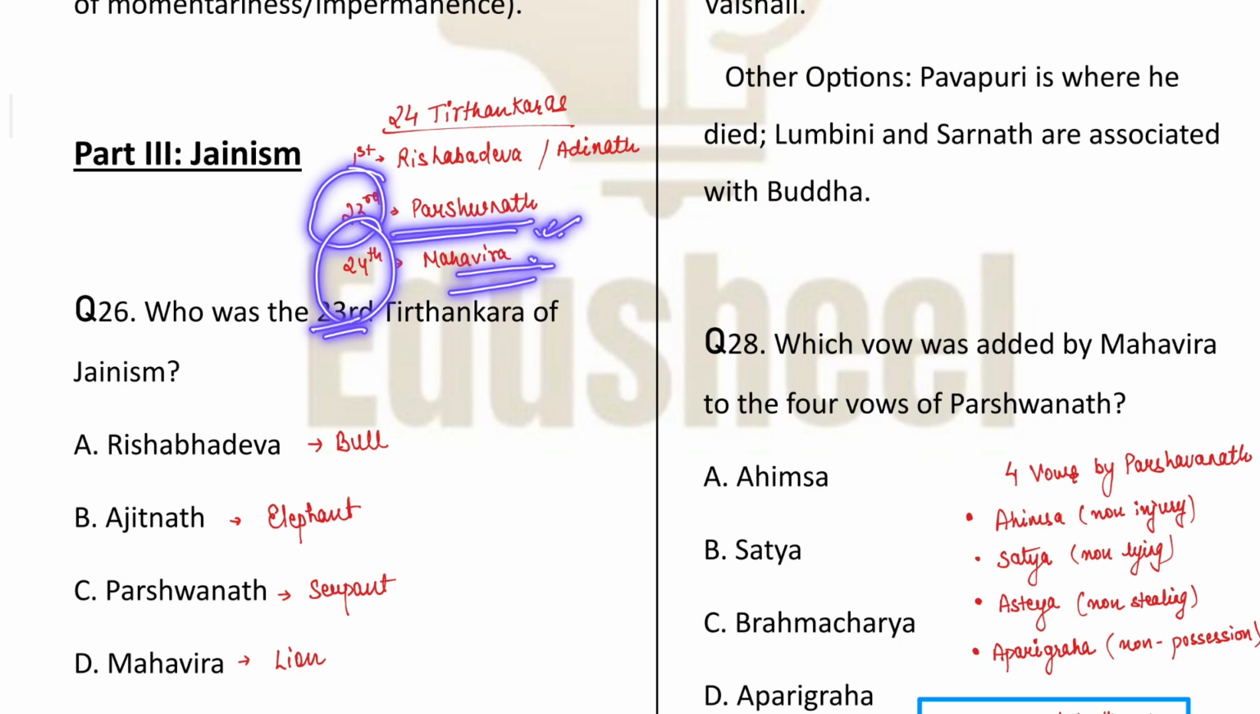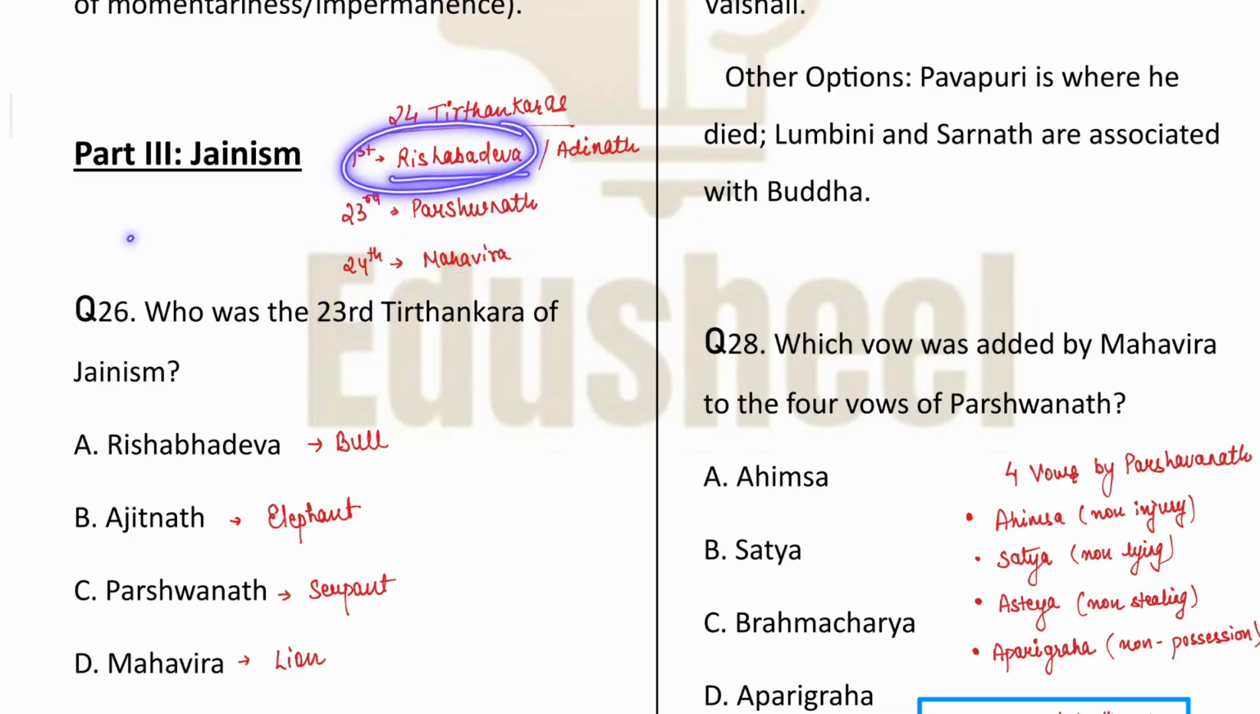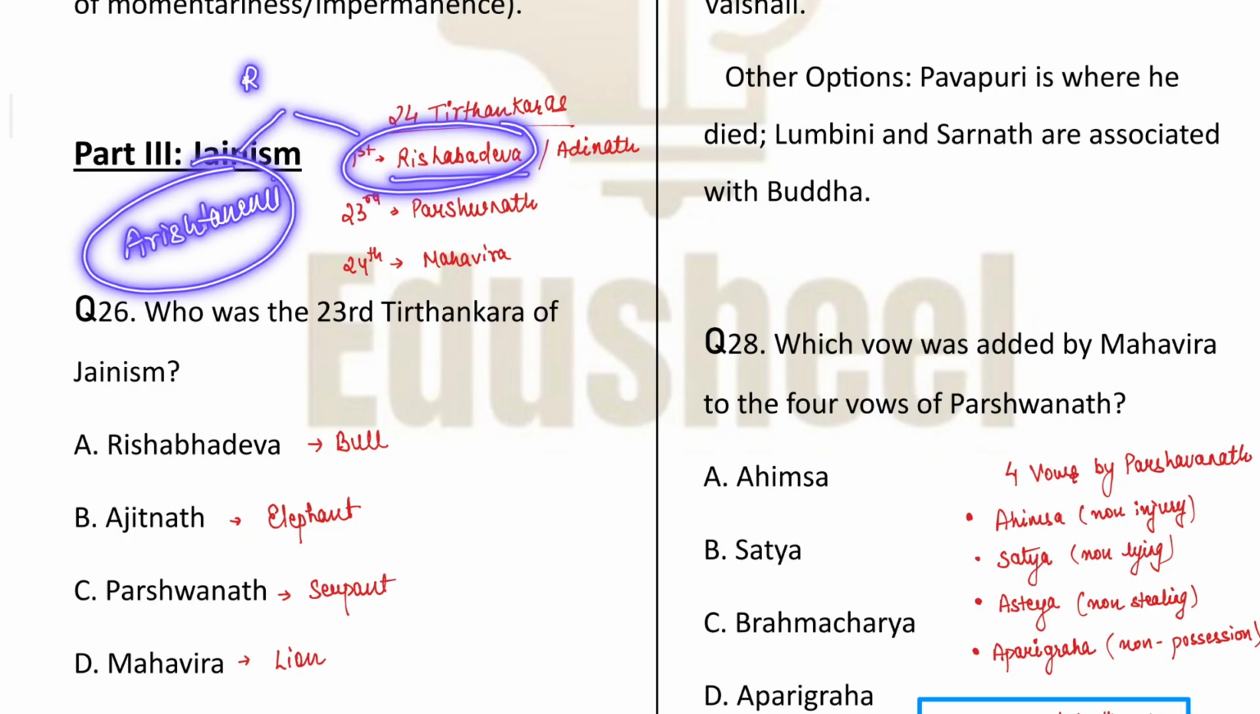Okay, now talking about Rishabhdeva, and there was another Tirthankar whose name was Arishtanemi. These two are specifically mentioned in the Rig Veda. ये आपको पता होना चाहिए. These types of questions can be asked in the UPSC examination.